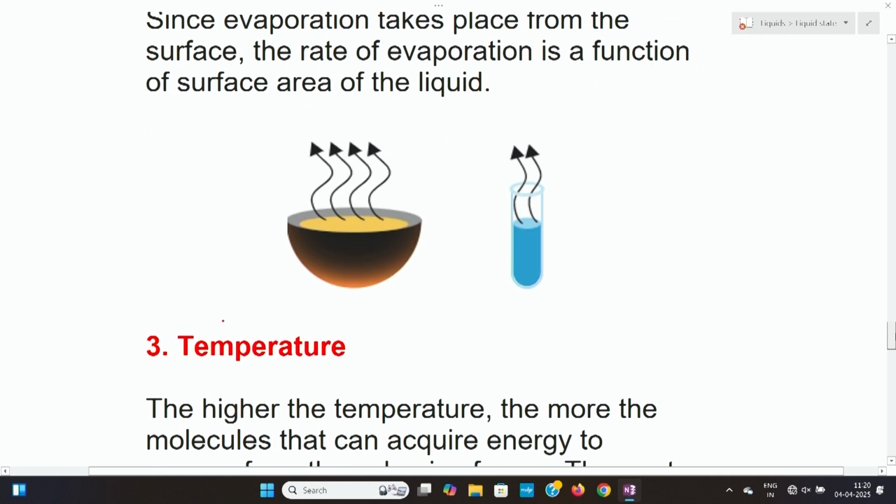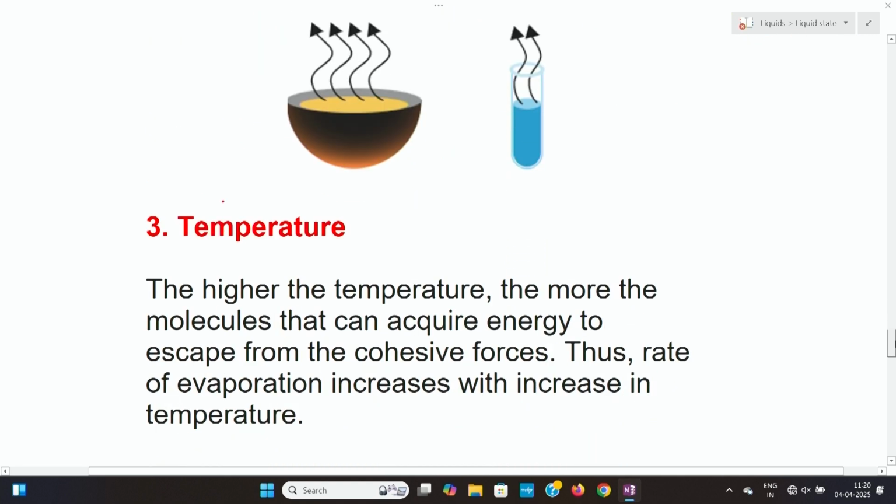The surface molecules are also maximum in the case of water in the beaker. That is about surface area.